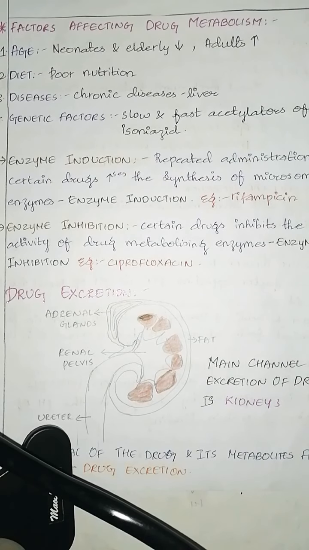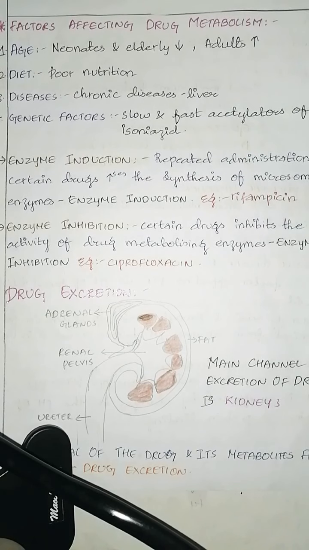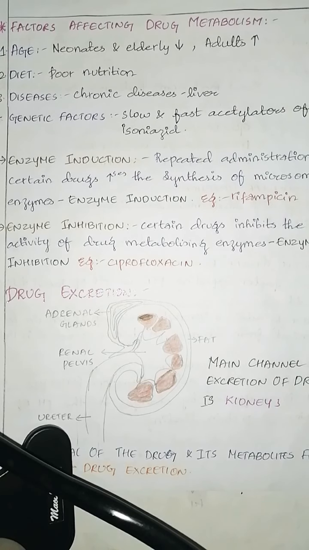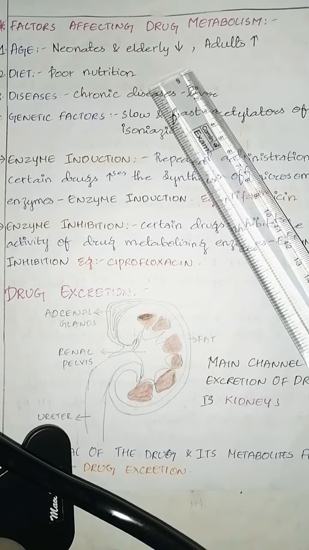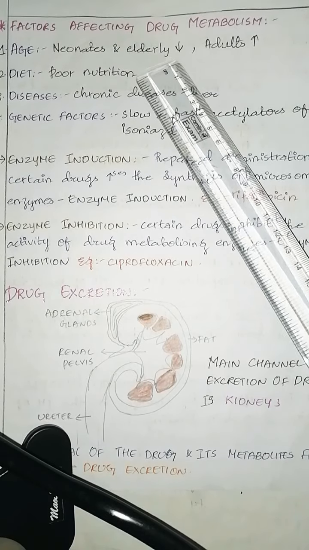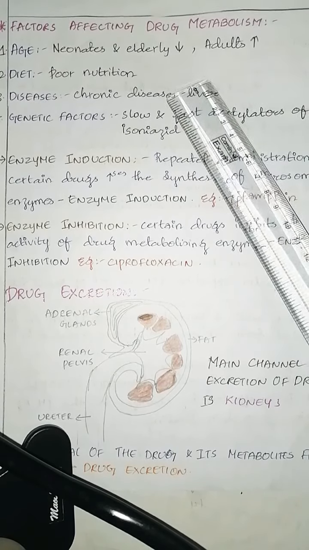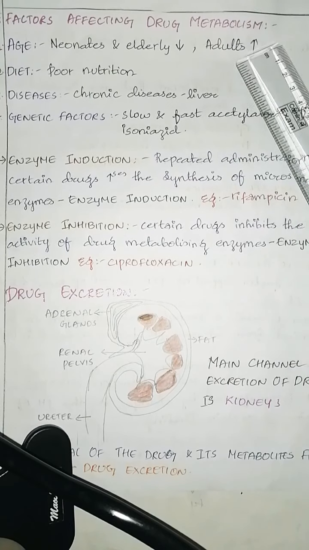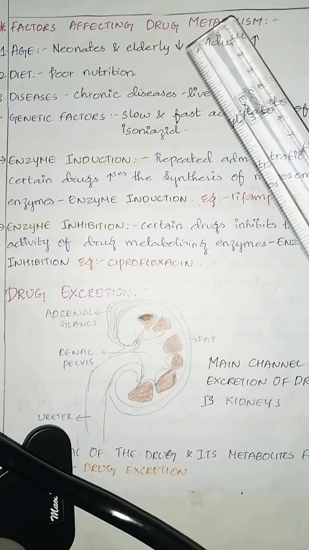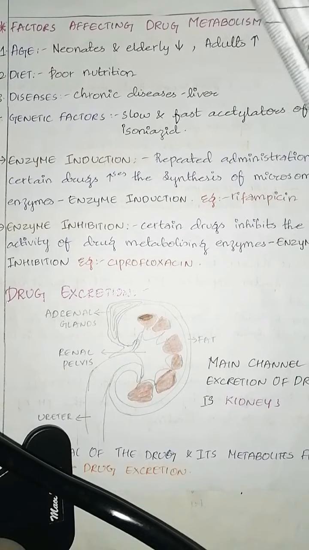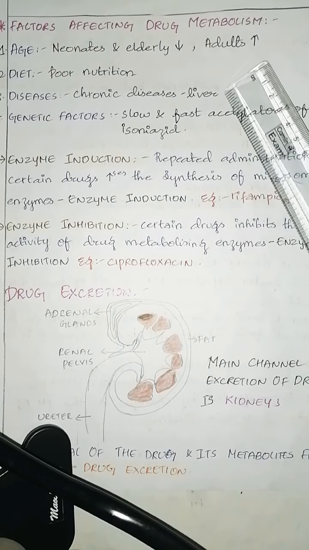Next is factors affecting the drug metabolism. What are the factors which affect the drug metabolism? First is age. Neonates and the elderly metabolize some drugs to a lesser extent than the adults because of the diminished amount of hepatic microsomal enzymes.